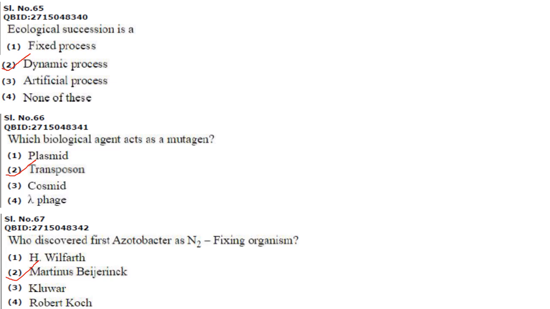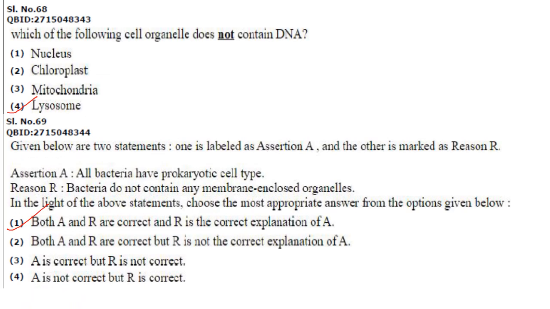Who discovered first azotobacter as nitrogen fixing organism? So Martinus Beijerinck. Answer is option 2. Which of the following cell organelle does not contain DNA? Nucleus has, chloroplast has, mitochondria has, lysosome doesn't have DNA. Answer is option 4.